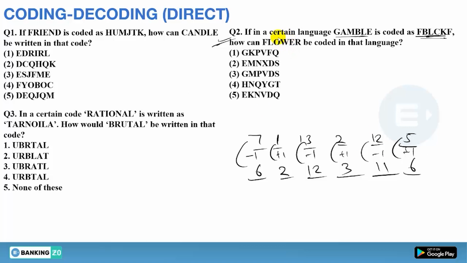So we have to solve the same for FLOWER. First of all F is 6, L is 12, O is 15, W 23, E 5 and R 18. So first -1, it will be 5, and 5 is E.